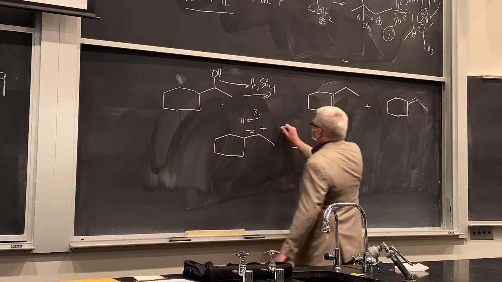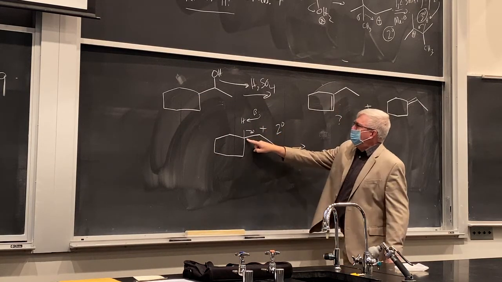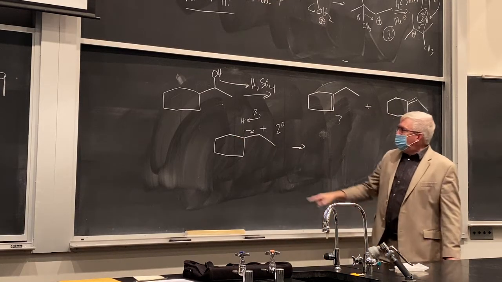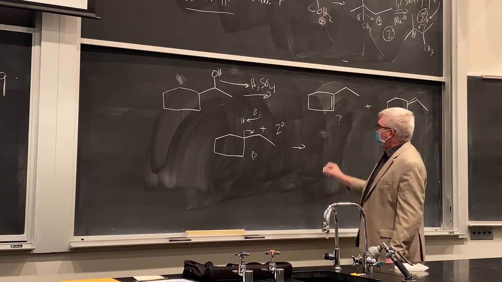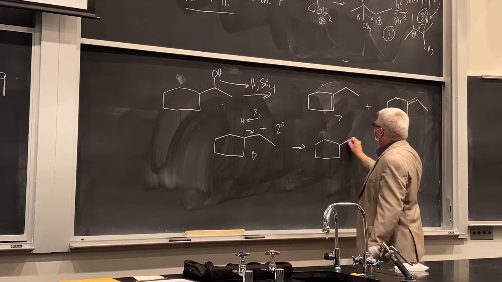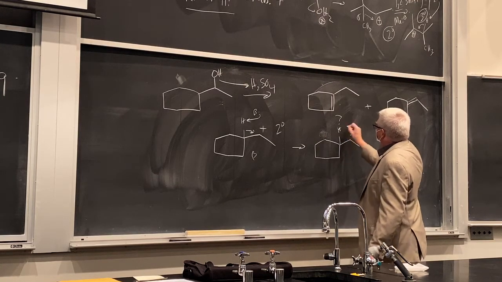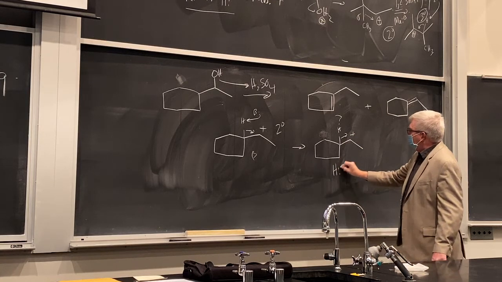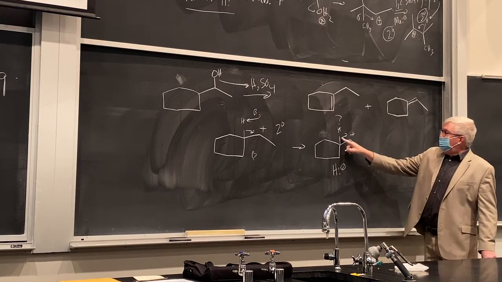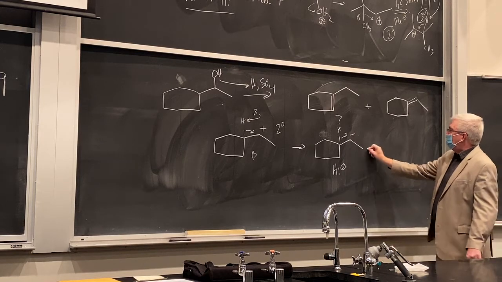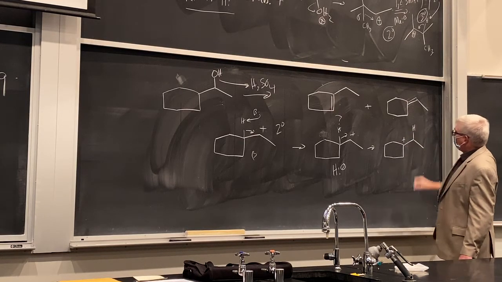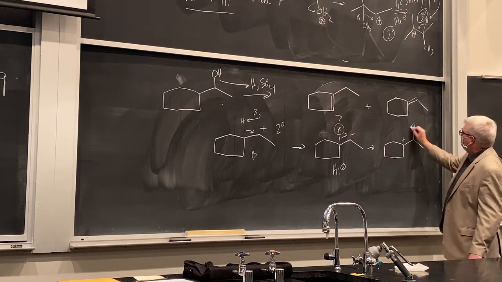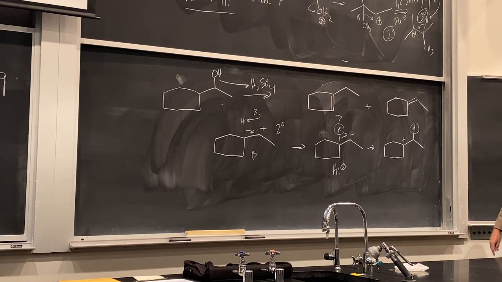Instead of just having the base take that off and do the dehydration, what else could occur here? This is a secondary carbocation, and there is branching here, okay? Granted, there's a hydrogen and then two alkyl groups at the beta position, right? So it's a little bit different. But let's take that hydrogen and have that move over. So this is a hydride shift now, okay? So if this hydrogen moves over, look, we go from a secondary carbocation to a tertiary carbocation. So yeah, let's label that hydrogen now, okay? And you can see that should be more stable, and that's a fast step.